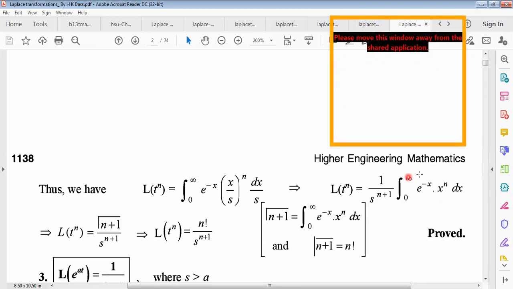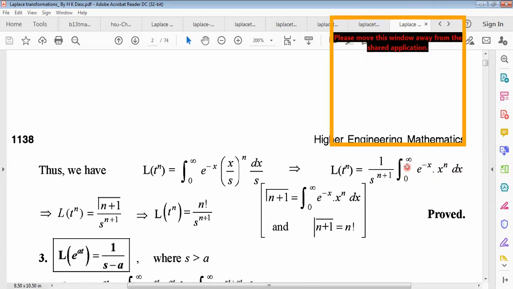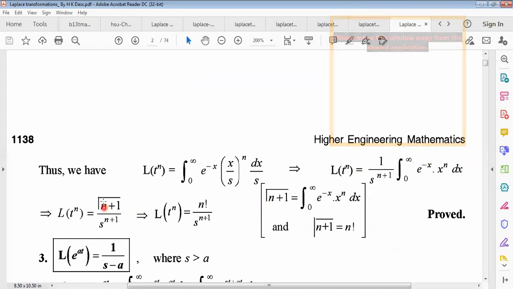You must know about this formula. This is the gamma function. We can use the gamma function here, from the properties of definite integrals. Gamma and beta functions, you must know about these in definite integrals. So Laplace transformation of t to the power n can be written as 1 by s to the power n plus 1 times gamma n plus 1, because gamma n plus 1 equals the integral from 0 to infinity of e to the power minus x, x to the power n dx. Remember it.